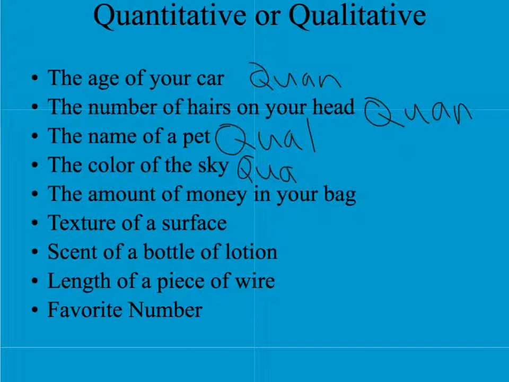And feel free to go ahead and pause the video and try some of these on your own. The amount of money in your bag. You got to secure that bag, you know what I'm saying? And that would be quantitative because it can be represented by a number. Texture of a surface. Is it rough? Is it soft? Is it furry? Is it, I don't know, whatever. Anyways, that would be qualitative. Scent of a bottle of lotion. I wouldn't say that scent is 5. No. That is, again, qualitative.